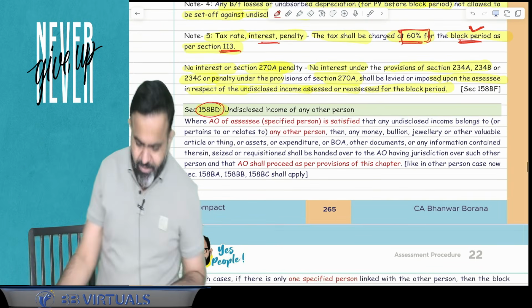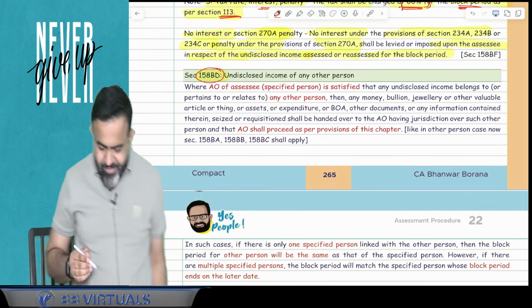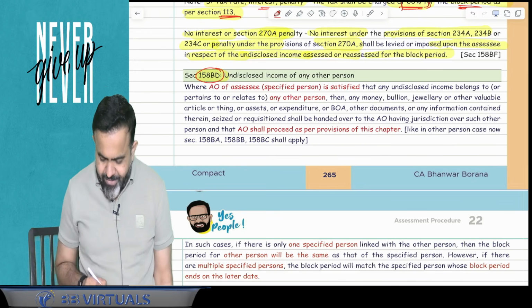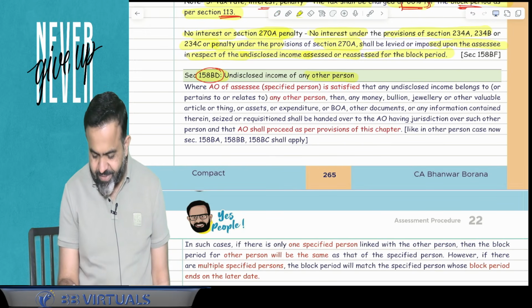Yes. So all people focus here. Section 158BD, undisclosed income of any other person.